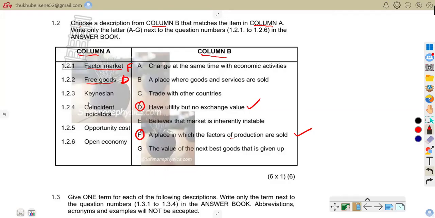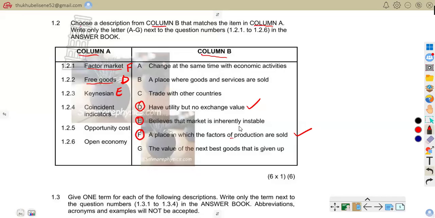Now we have this item which is Keynesian. Also we are going to look at the description that mentions it, and then you can see that E best matches Keynesian. So E is a correct answer, where it says believes that market is inherently unstable. Keynesians believe markets are unstable.